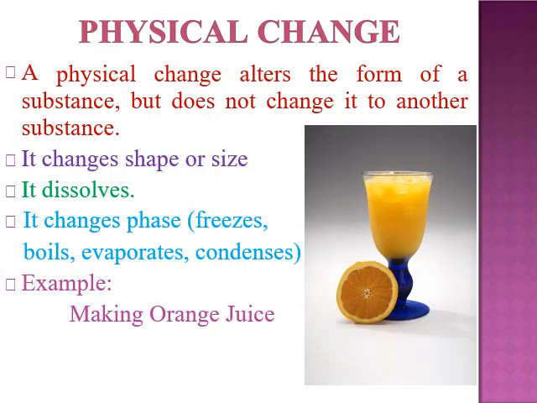Now coming to physical change. Any change or alteration in the form of a substance that does not change it into another substance is known as physical change. It can change the shape or size of the object. By dissolving anything, we can have a physical change. By changing the phases, like freezing, boiling, evaporation or condensation. For example, making orange juice.